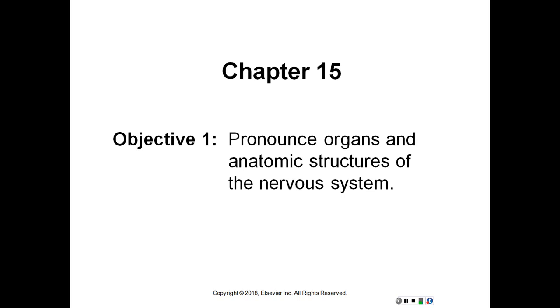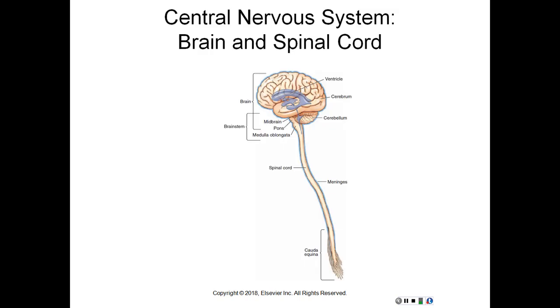As a whole, the nervous system is designed to detect changes inside and outside the body, to evaluate the sensory information, and to send directions to muscles or glands in response. This system also provides for mental activities such as thought, memory, and emotions. Alright, so now let's start looking at the organs and the anatomic structures of the nervous system.